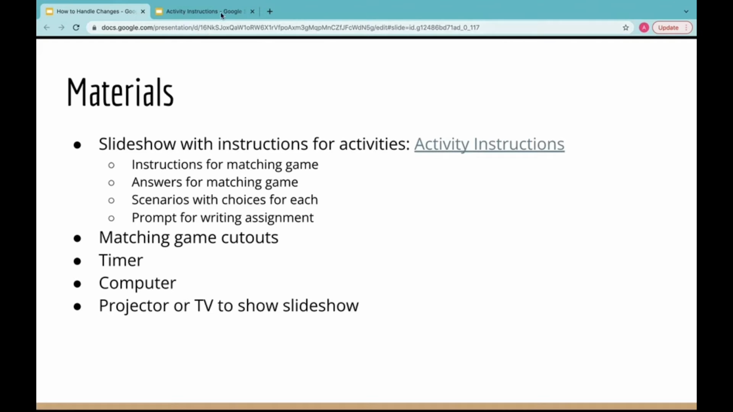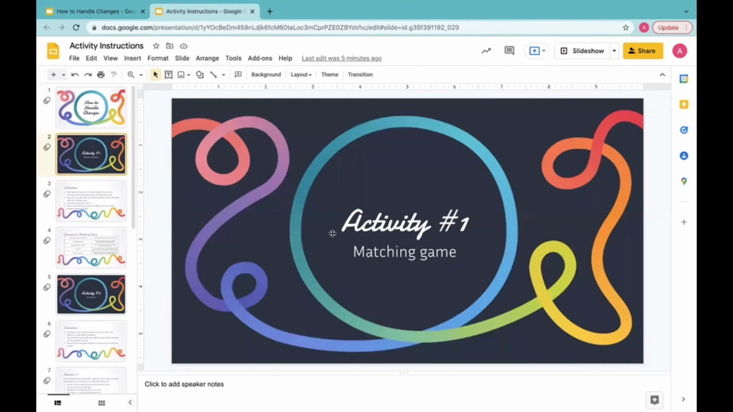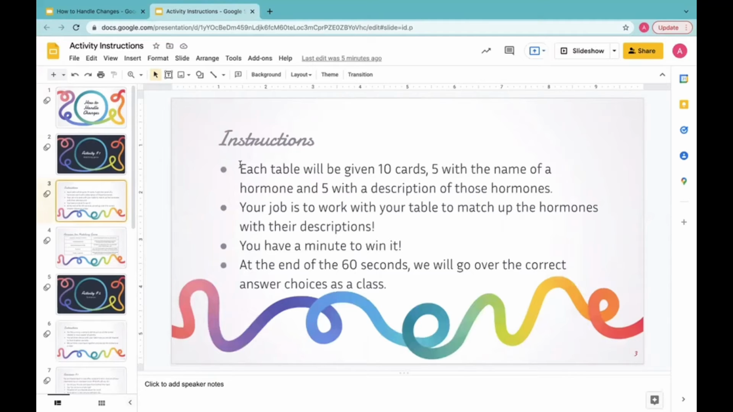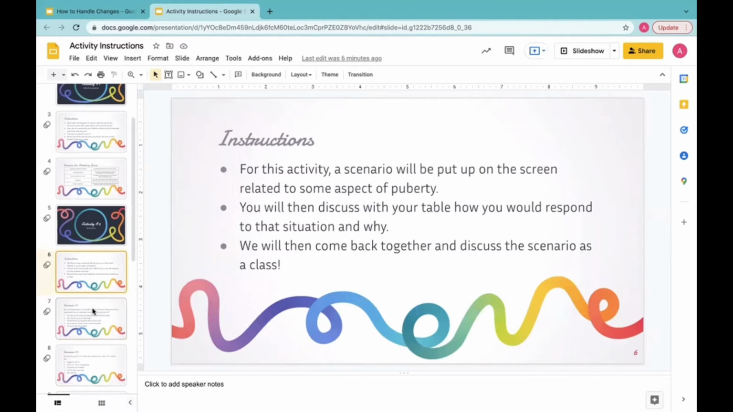Now I'm going to quickly give you a look at this activities PowerPoint. This is just a title screen, and then for each activity, we have a little introduction slide. We have the instruction slide with a brief description of what the students are going to be doing during that activity. This slide is actually the answers for the matching game, but I'm not going to show those because that's what we're going to be doing during our live presentation. Just another introduction, some more instructions, and then these are our scenarios.